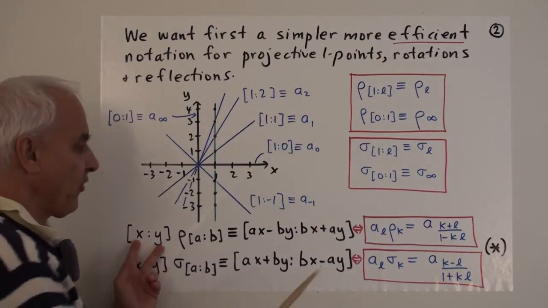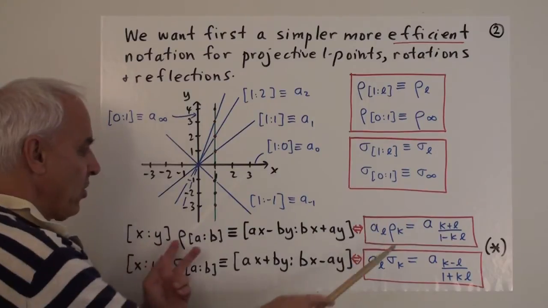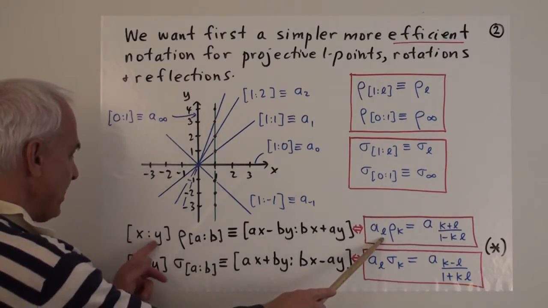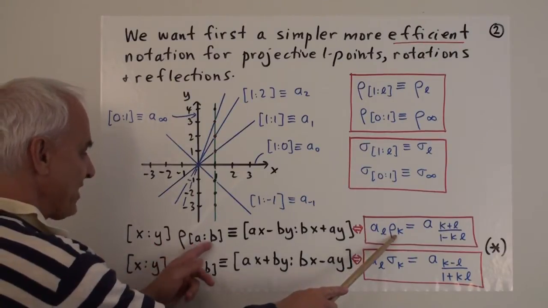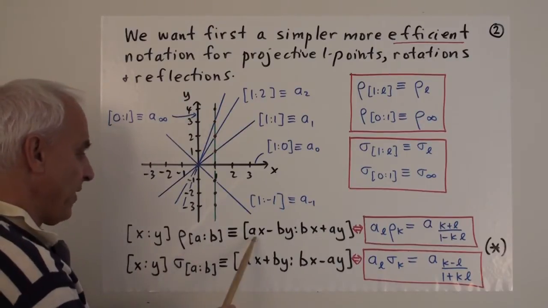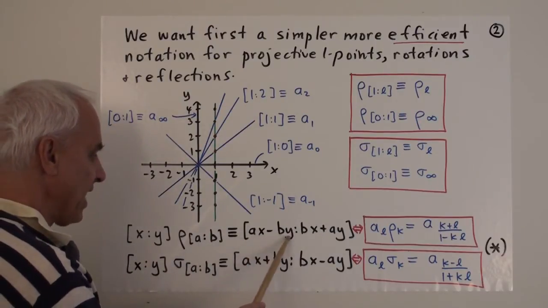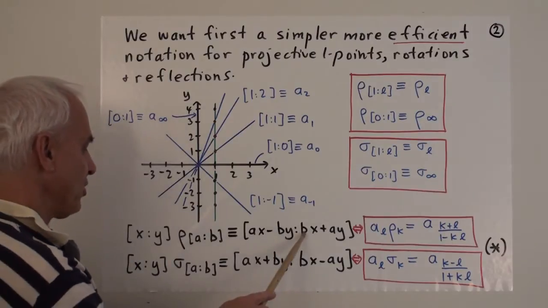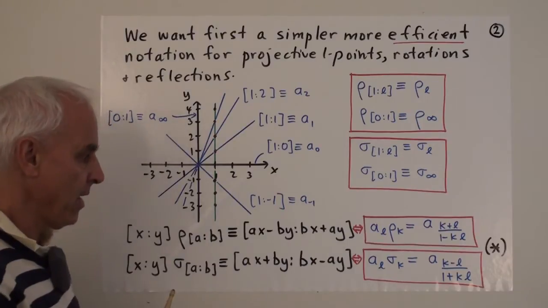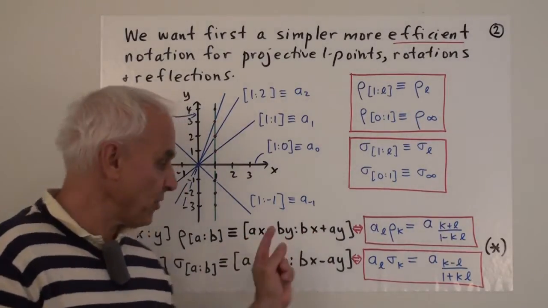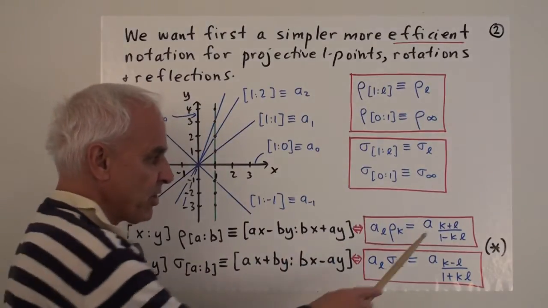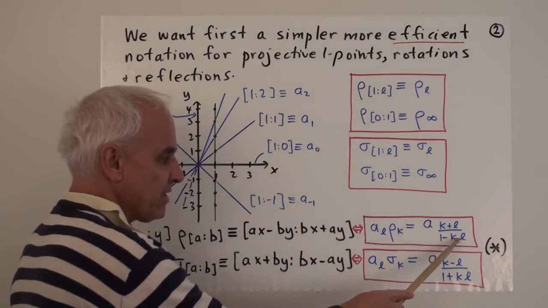Well, if we call this thing A sub L and call this thing rho sub K, we're basically assuming this is of the form 1 to L and this is of the form 1 to K. Then this is going to be 1 minus K times L, and this is going to be K plus L. And then when we renormalize this so that the first coefficient is 1, we have to divide by this term, giving the expression K plus L over 1 minus K times L.